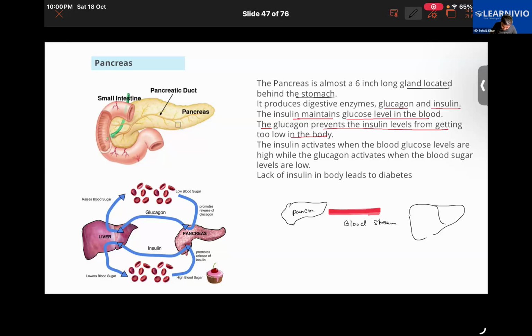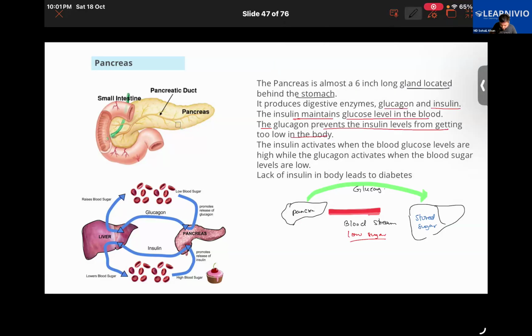So suppose in the bloodstream there is low sugar right now. And moments ago I told you that the liver has stored sugar in it. So what will the pancreas do here? It sends a hormone. What is the name of that hormone? That is glucagon.